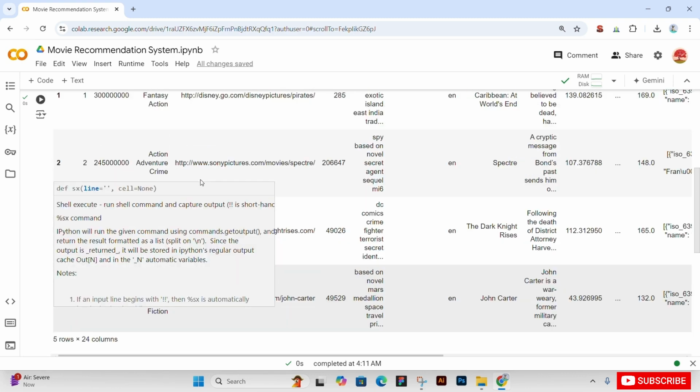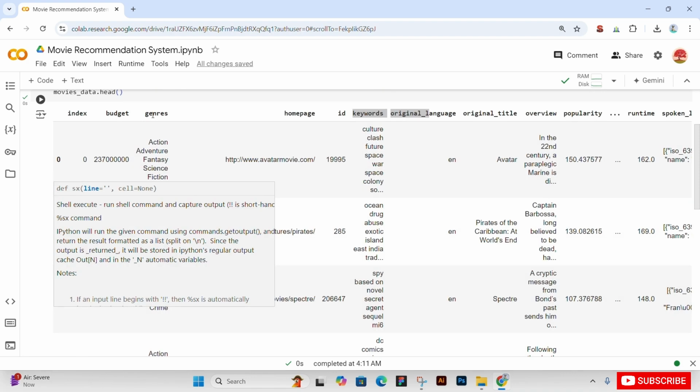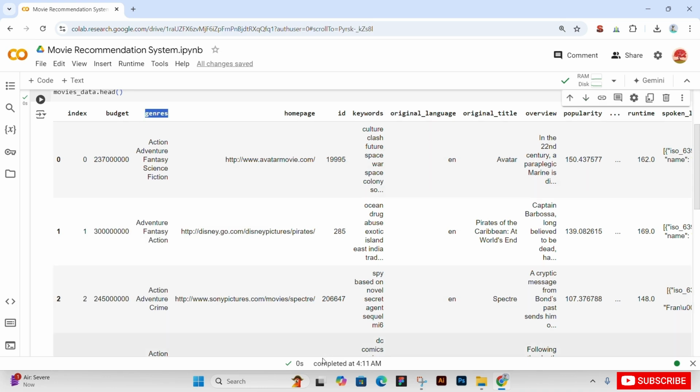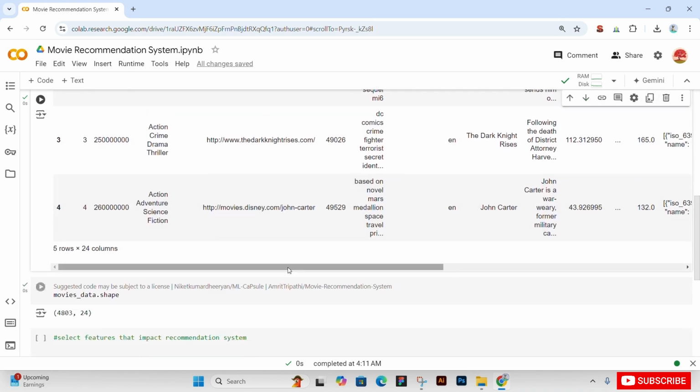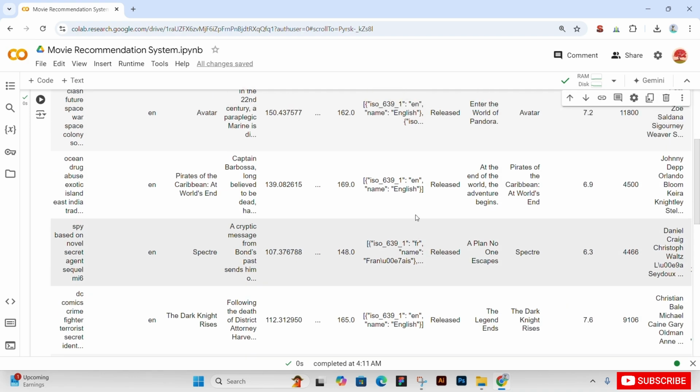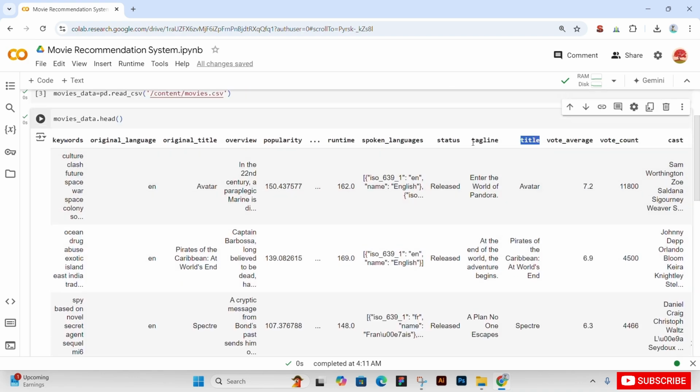So make a variable named selected_features. Variables like genre, keywords, original language, title, popularity, spoken language, director, these will help us in predicting our data. As you know, the tagline, title, and cast also affect the recommendation of movies.